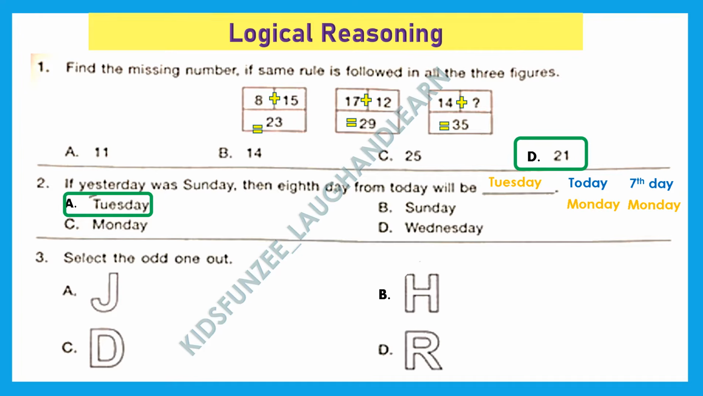Question 3. Select the odd one out. It has J, H, D and R. So we can see that in J, D, R, we have straight lines and curved lines both. But in H we do not have. So the odd one out is going to be option B, H.